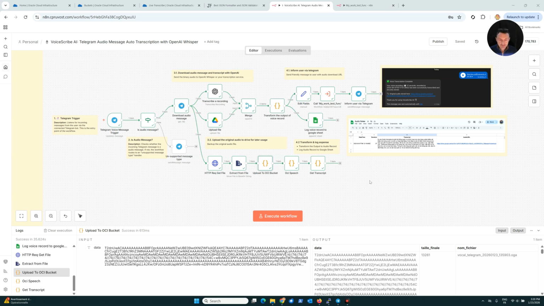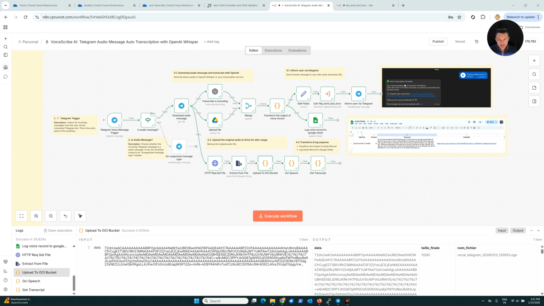Okay, today this is a demo about a topic, voice to text. And you can see my n8n workflow on the screen. You know, if you have a look at a previous video, I installed n8n on OCI in a VM. Okay?